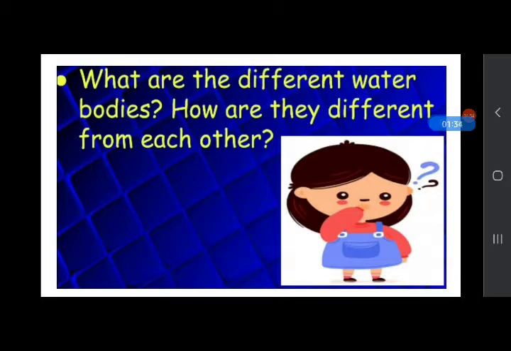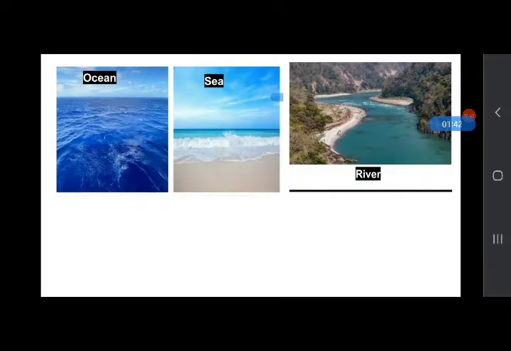You already know some water bodies, but do you know how they are different from each other? These are some water bodies. And what is a water body? Any part of the earth's surface that is covered with water is known as a water body.